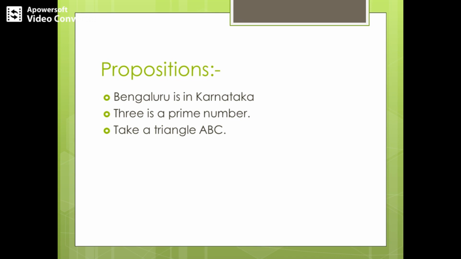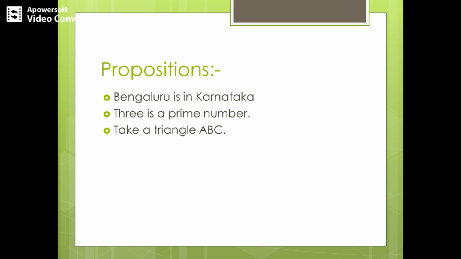So before moving on further, how exactly we declare a proposition is we denote a proposition by small letters like let's say p, small letter q, small letter r or small letter s and so on. So we basically use small alphabets to denote the proposition.